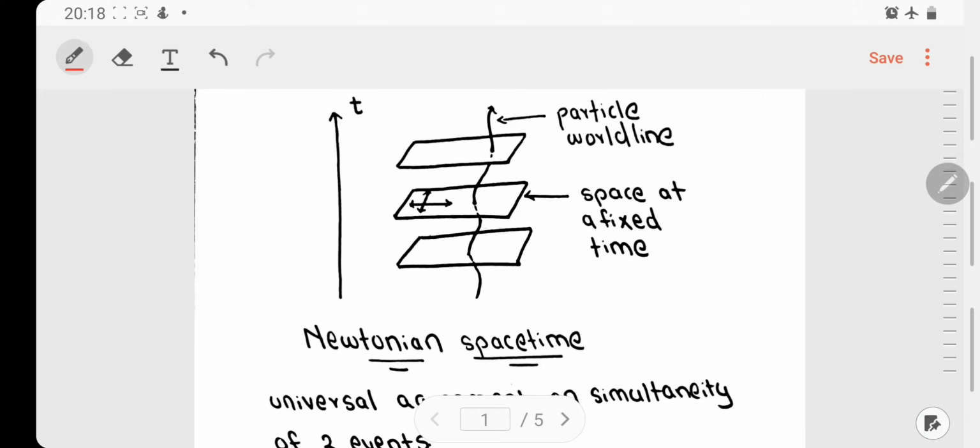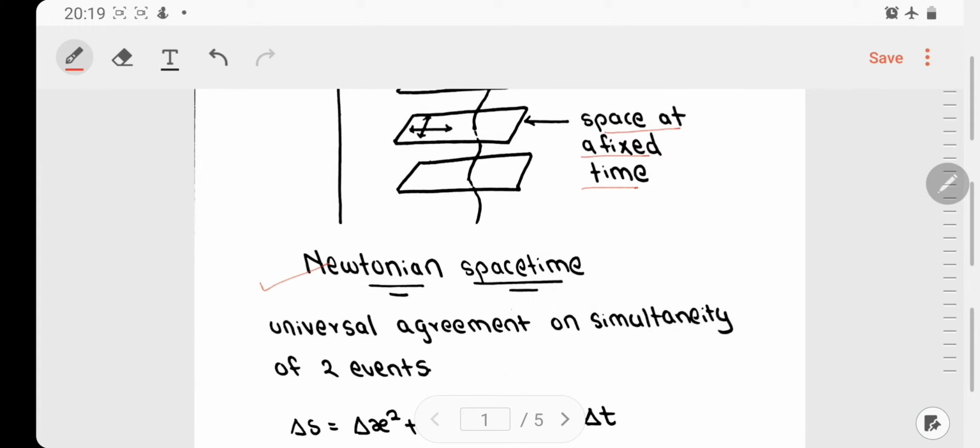The first concept that we will understand today is nothing but Newtonian space-time. In Newtonian space-time, time has a certain absolute direction, that is, time always moves in forward direction. Now, here we have a particle which is moving along this world line. And in Newtonian space-time, we have an absolute notion that the space is at a fixed time, which means that whole space is always at a certain instant of time.